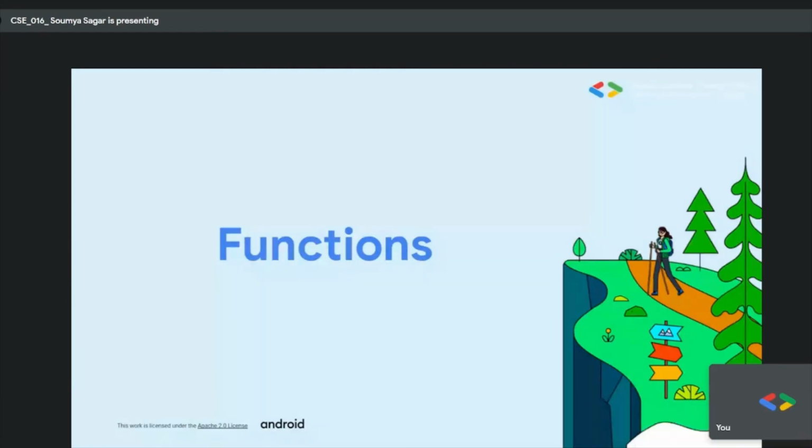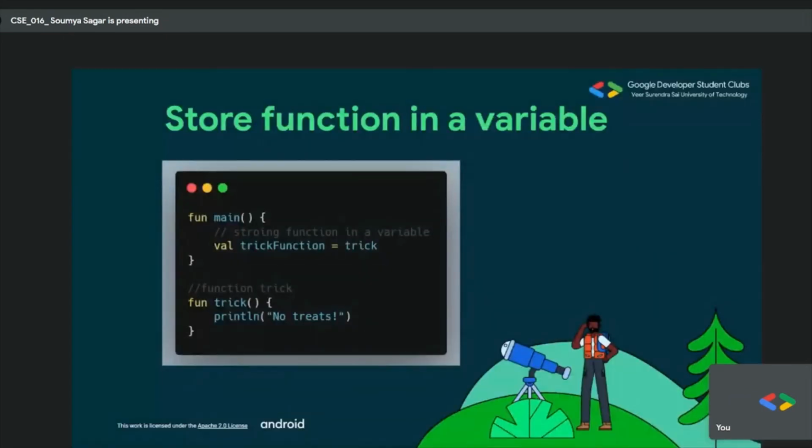So let's discuss the types, like storing a function in a variable. This stores the entire piece of code into a variable. Inside the main block, you can see there is a val trick, and it is executing trick. Then we have declared the fun trick function, and it is printing no tricks. So whenever the function gets invoked, it prints it.